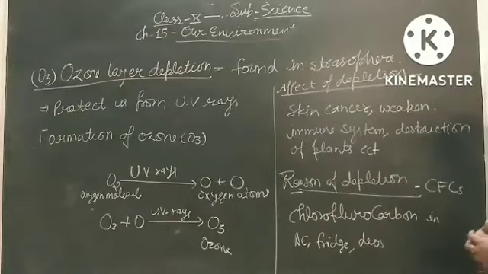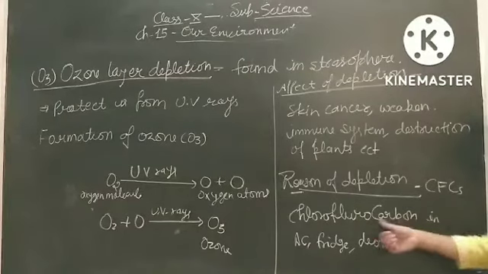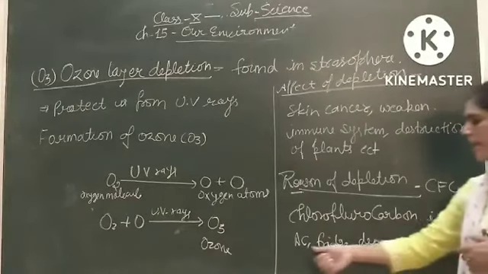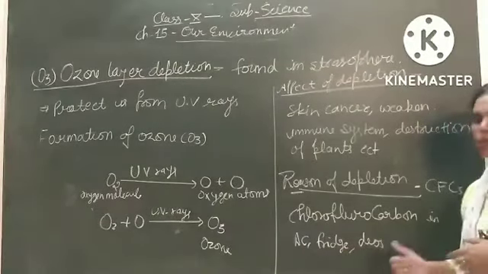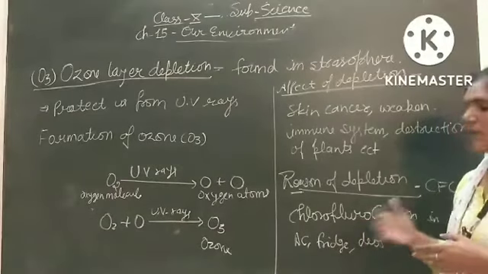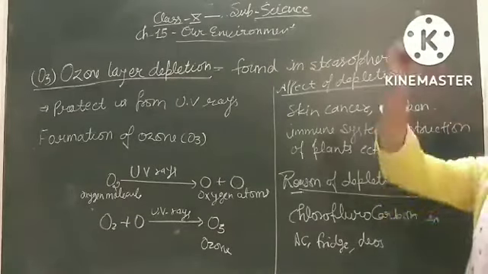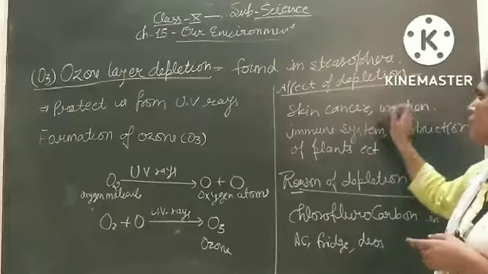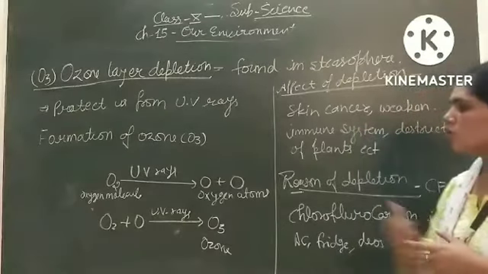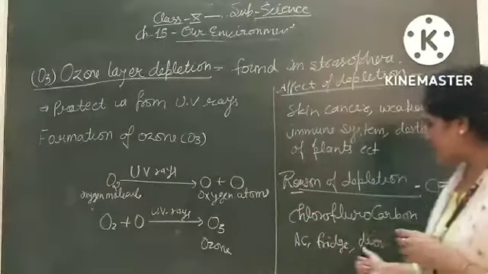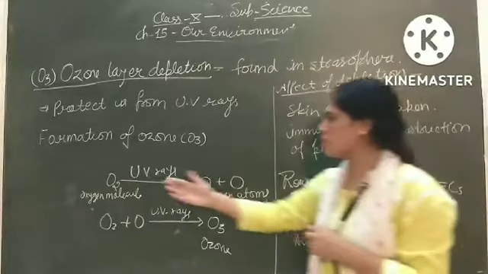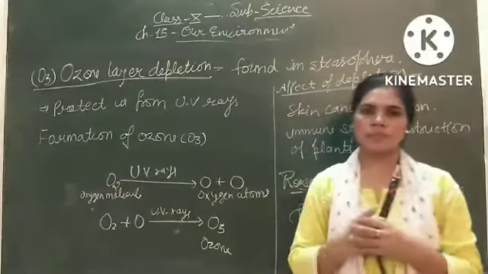Reason for depletion: CFC. It is a gas, chlorofluorocarbon. It is found in the gas of AC, fridge and deodorants. This gas is very light, and these gases directly go to the stratosphere. They deplete the ozone molecule. So these gases in the stratosphere basically deplete oxygen molecules and oxygen atoms.